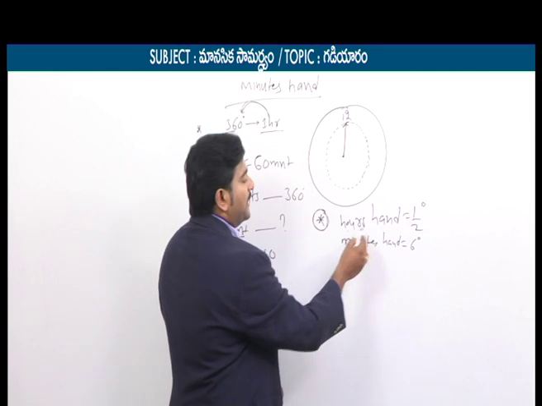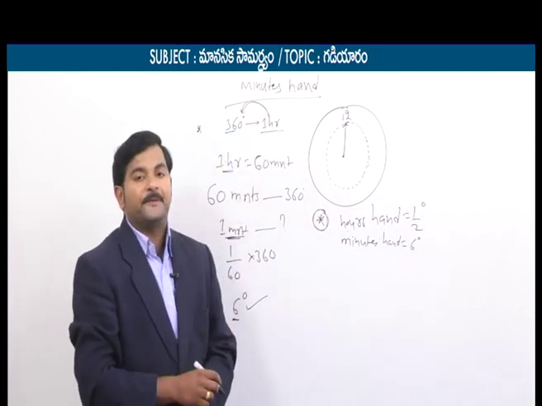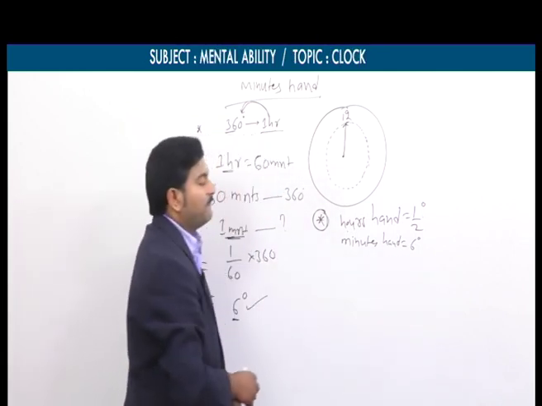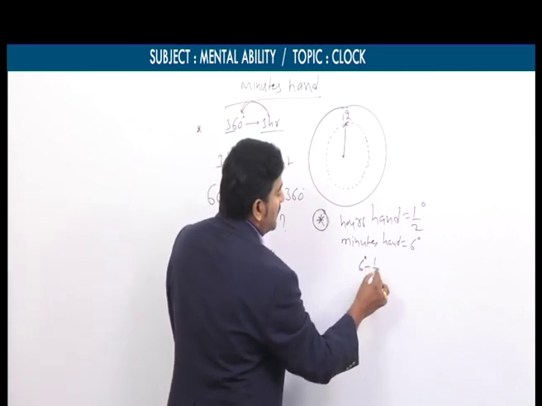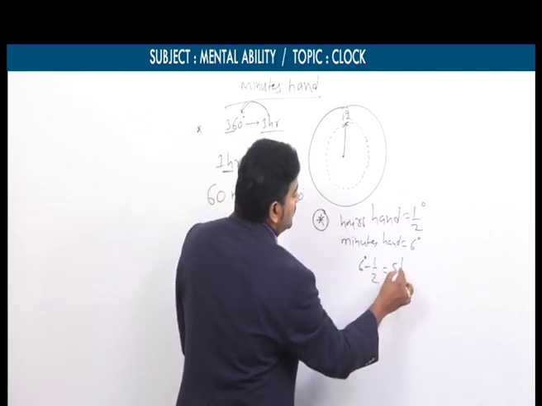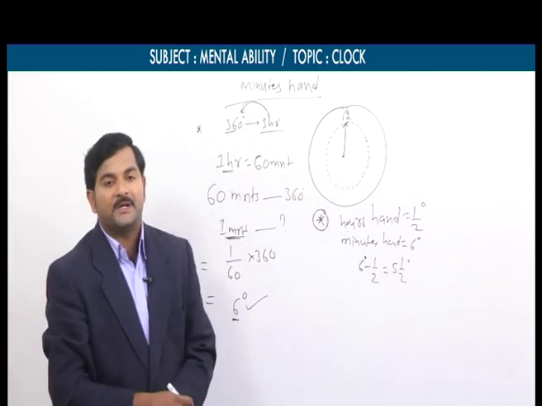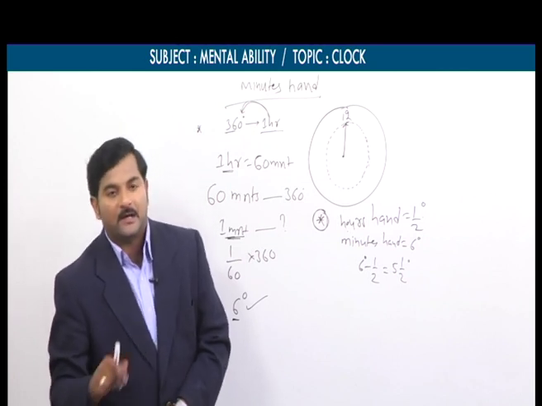If you take the difference, 6 degrees minus half a degree equals 5.5 degrees. This 5.5 degrees is said to be the relative speed of the 2 hands in a clock.